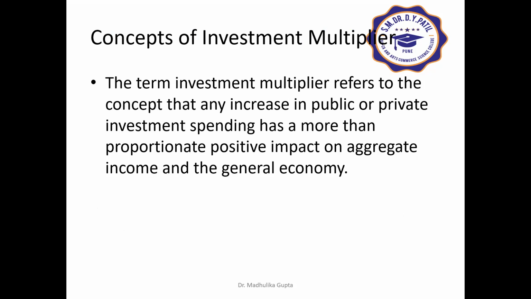The multiplier attempts to quantify the additional effects of investment spending beyond those immediately measurable, right? The larger the investment multiplier, the more efficient it is in creating and distributing wealth throughout the economy. So the investment multiplier refers to the stimulative effects of public or private investments. It is rooted in theory, and the extent of the investment multiplier depends on two factors, that is marginal propensity to consume and marginal propensity to save. We have studied both these concepts in our previous videos.